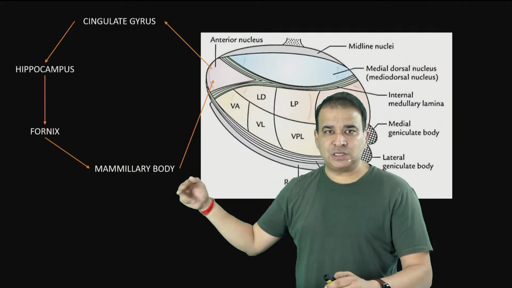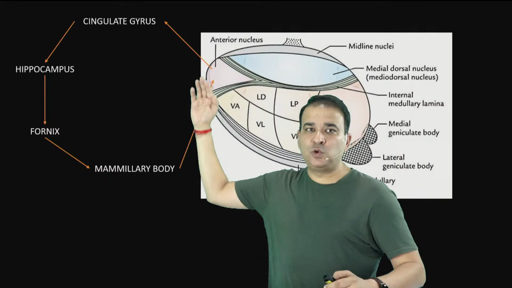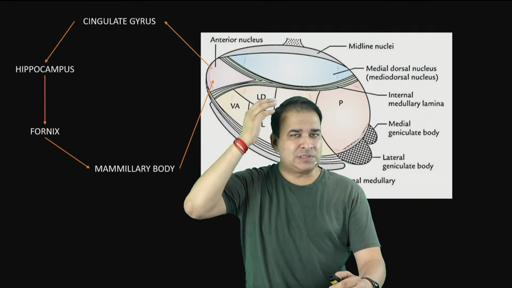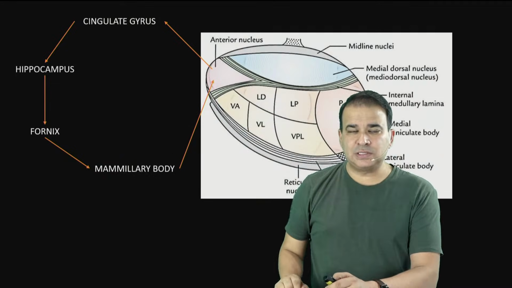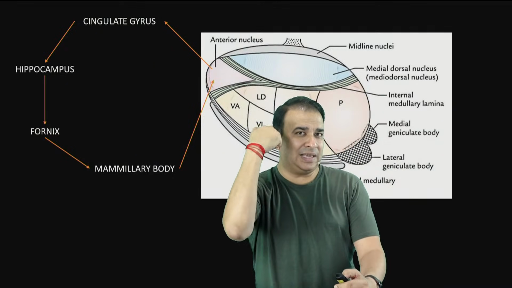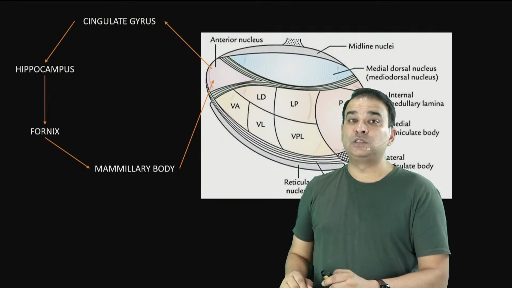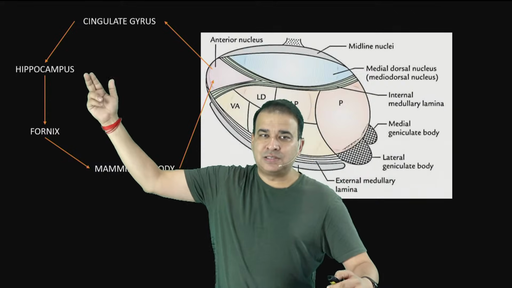So mammillary body projects into the anterior thalamic nuclei, that is mammillothalamic tract. Thalamic radiation goes into the cingulate gyrus, which is just above the corpus callosum, that you can see on the medial surface. Cingulate gyrus is connected to the hippocampus around the corpus callosum only. All these areas around the corpus callosum, in the core, they are all parts of limbic system, the components of limbic lobe. And hippocampus via fornix.